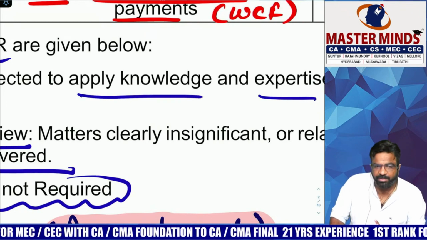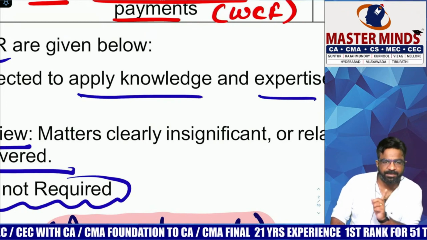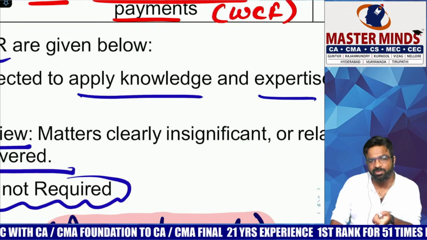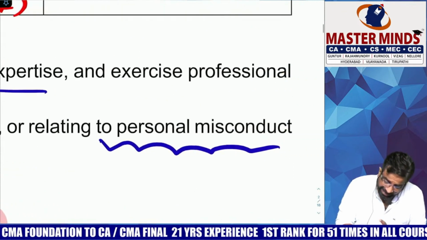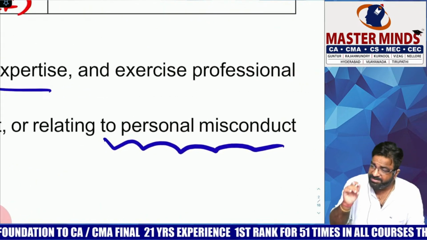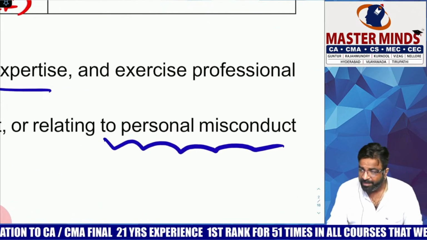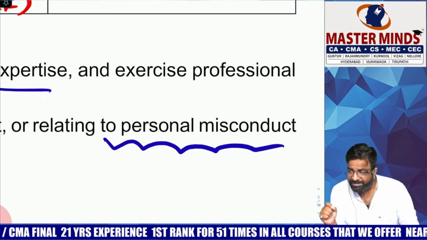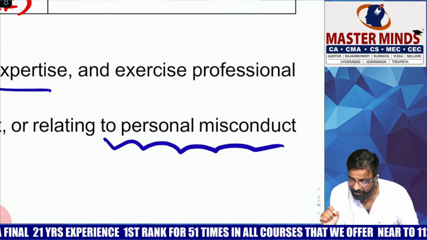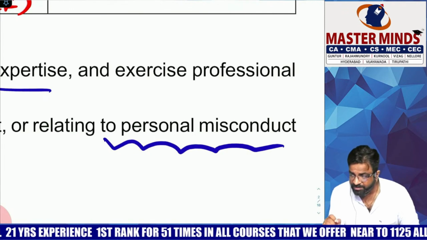So point number 1: you need not be an expert. And in which areas is NOCLAR not applicable to you? Insignificant. Second thing, relating to personal misconduct. Now listen carefully. Your client's MD has evaded a tax. What is your concern?